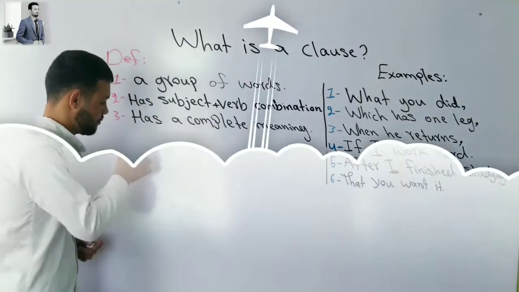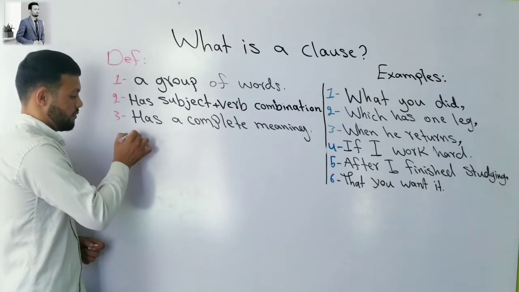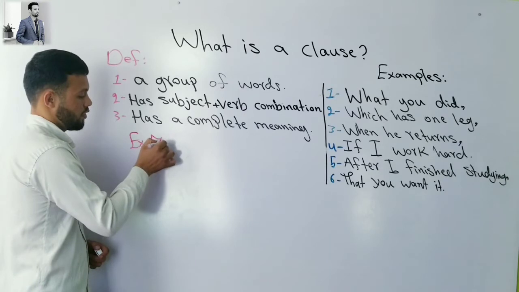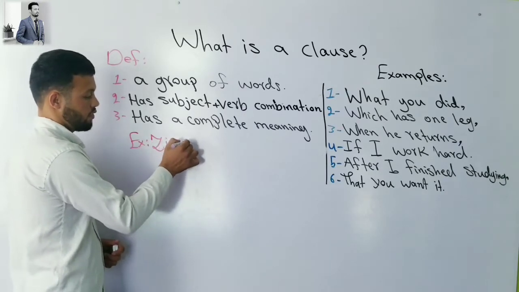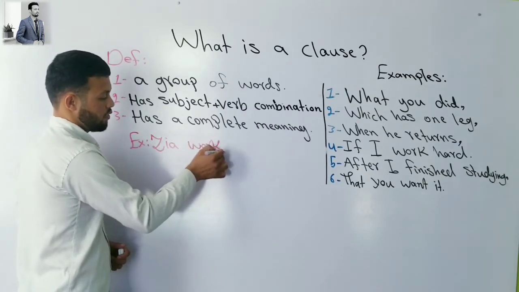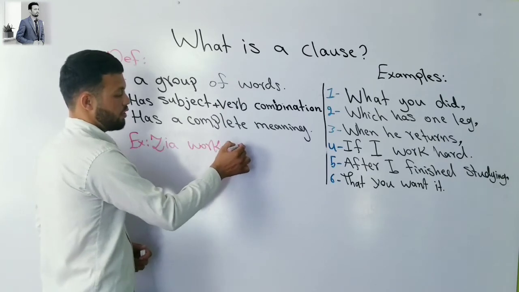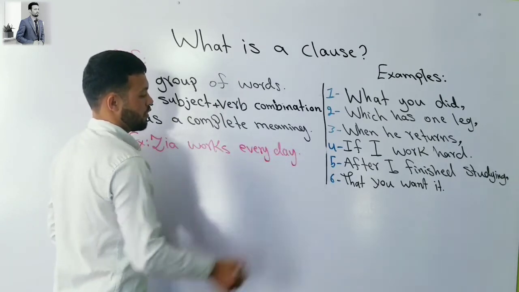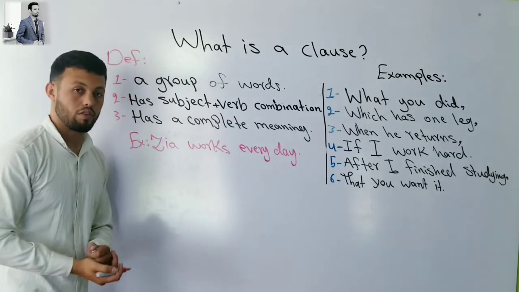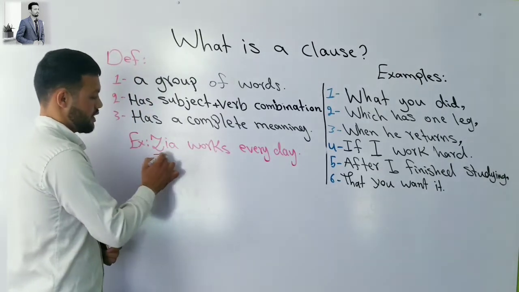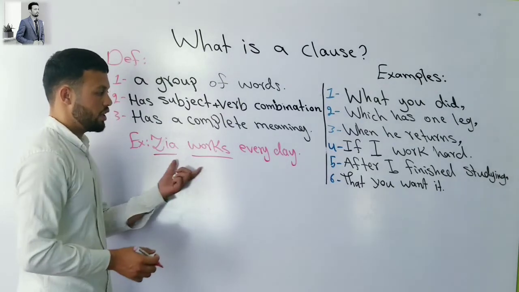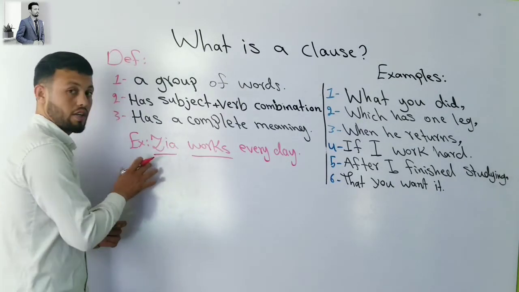Like if I say, Zia works every day. Now it has a subject and a verb combination. Both of them are inside this, and it is a clause.